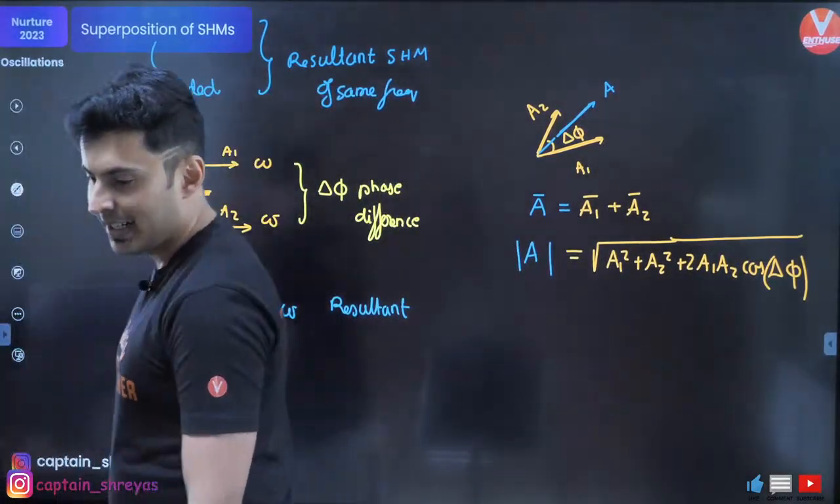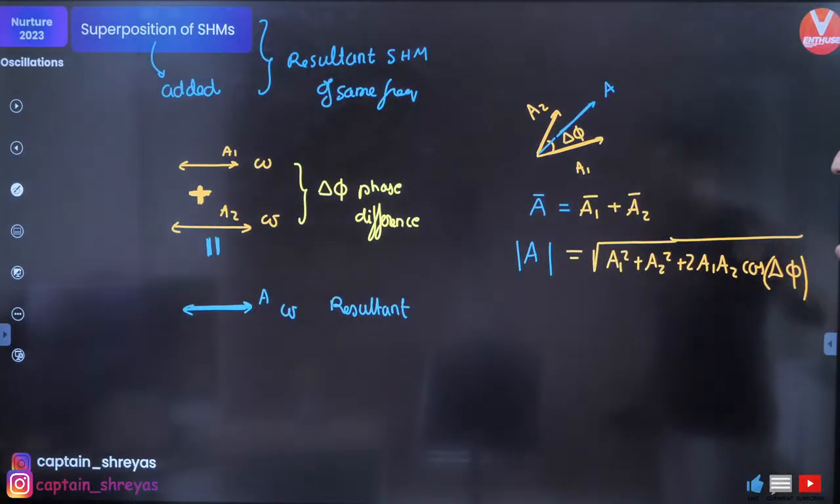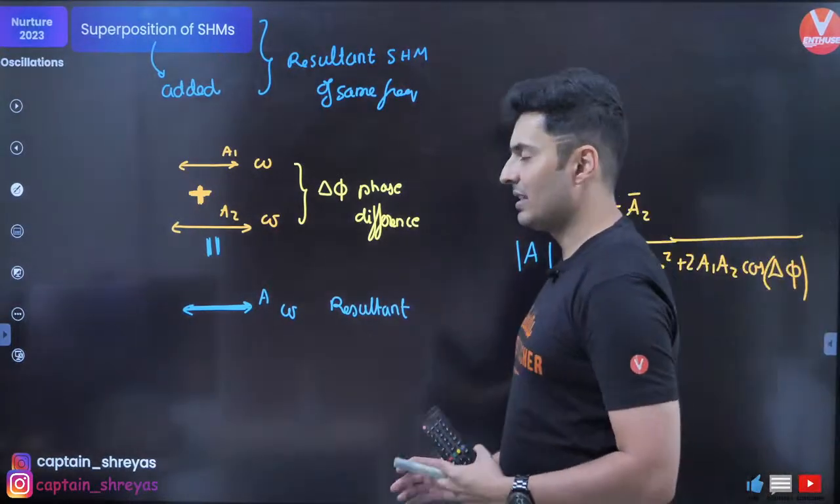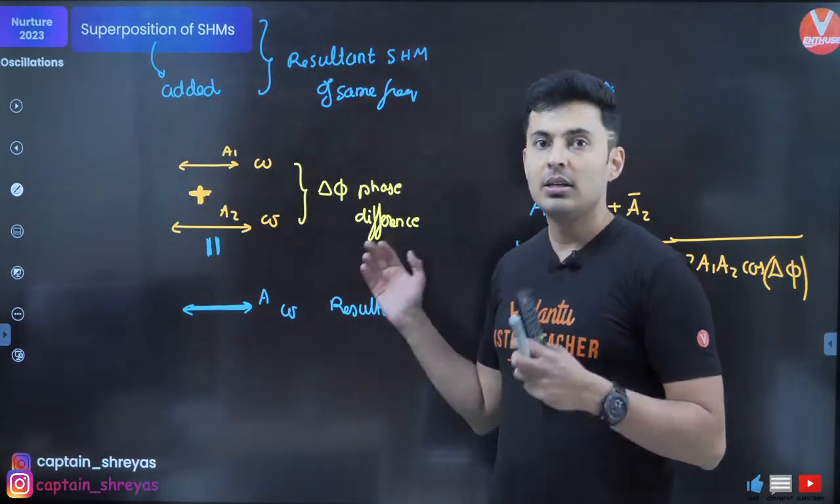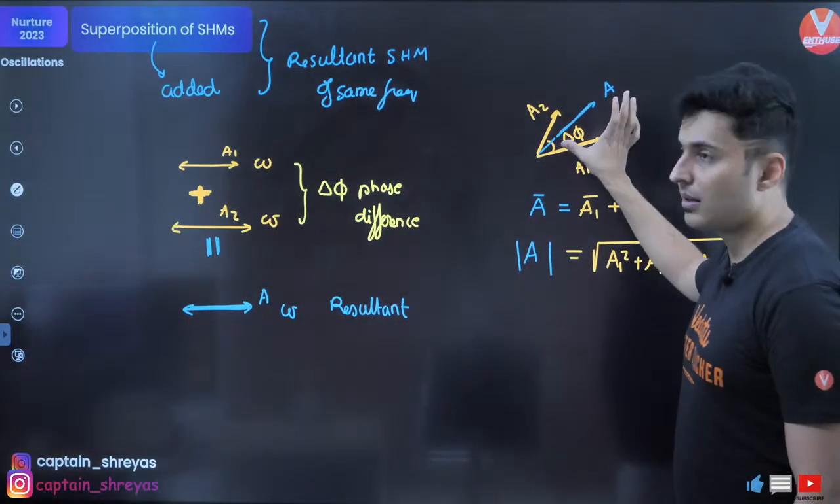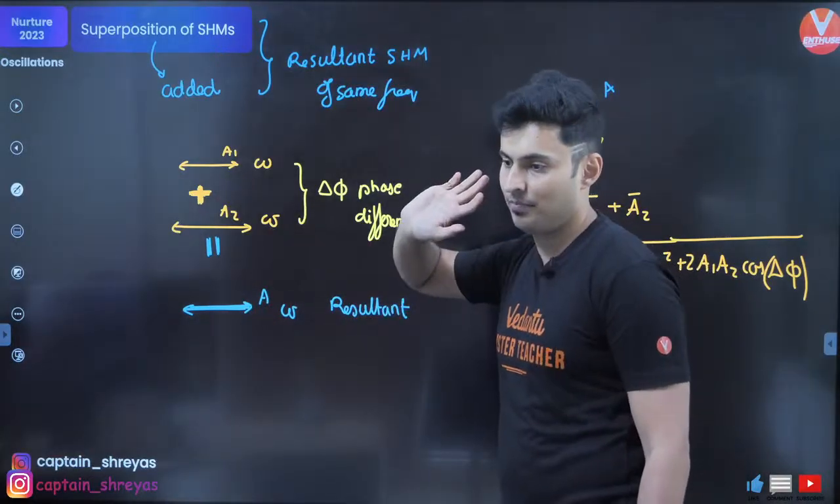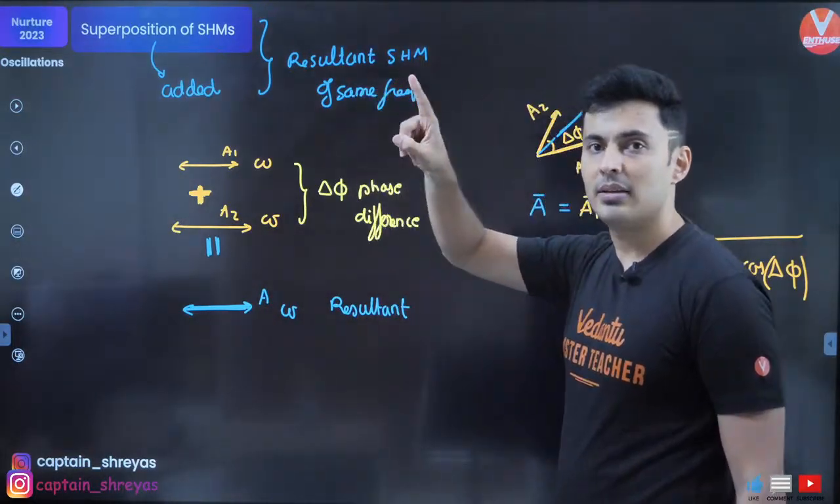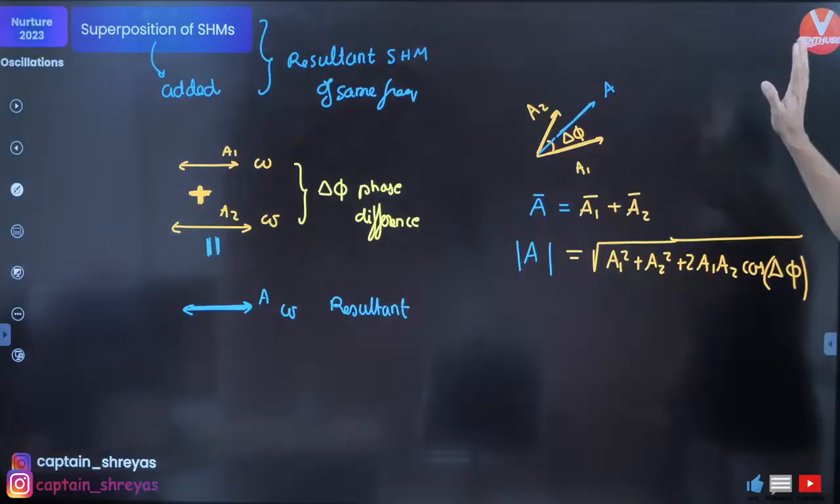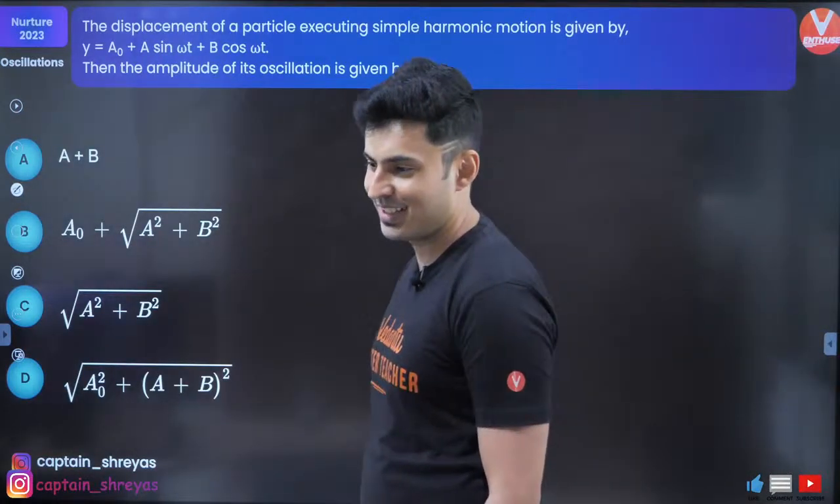Got it? Yes, you can ask me, Feroz, no problems. So whenever two or more SHMs of same frequency are added, add their amplitudes like vectors. The resultant vector is the amplitude of the resultant SHM. That's all. Keep this in mind. Okay, so resultant is also SHM. Let's solve some questions based on this.